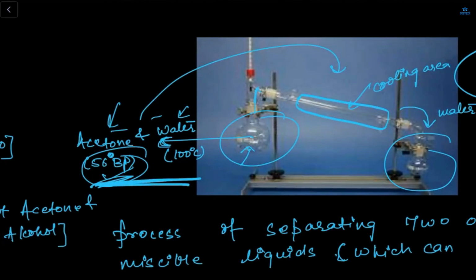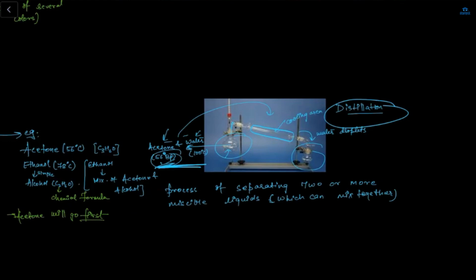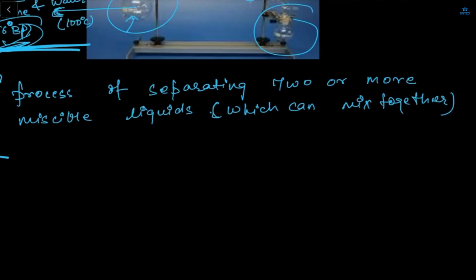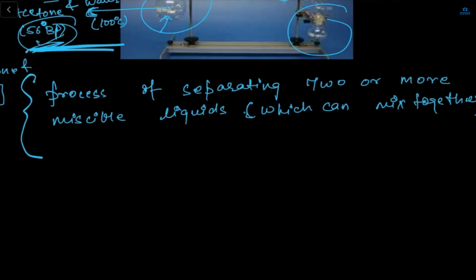Ma'am, can you write the definition for distillation and fractional distillation? This is the definition of distillation: process of separating two or more miscible liquids.